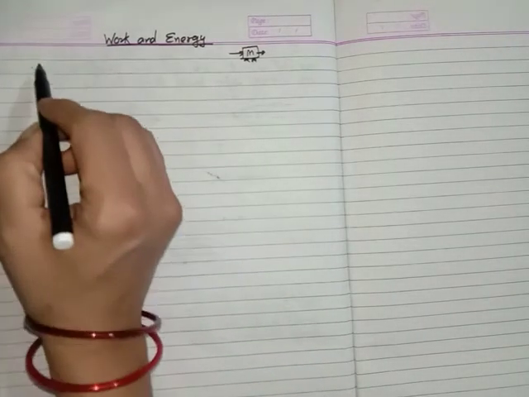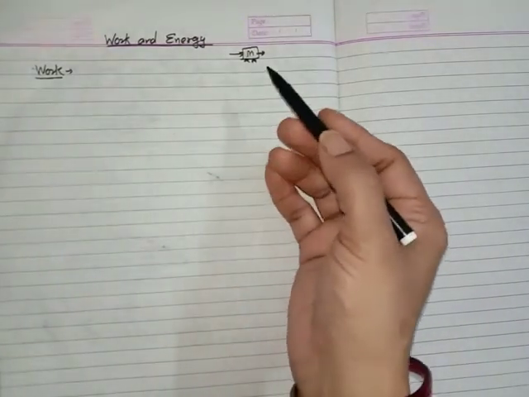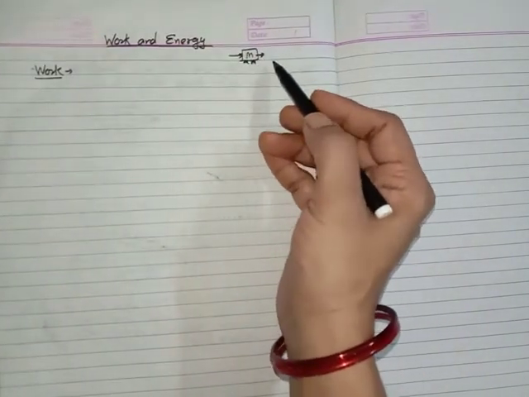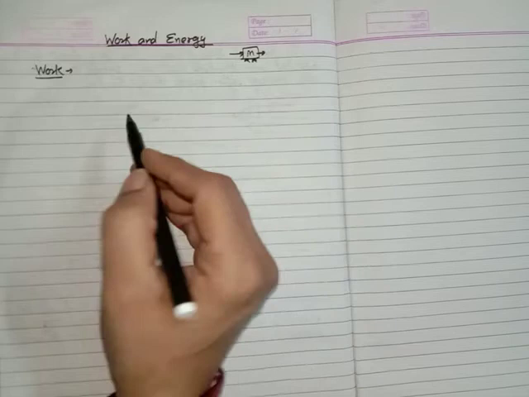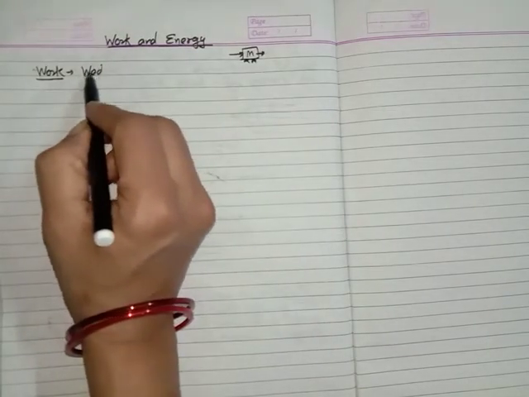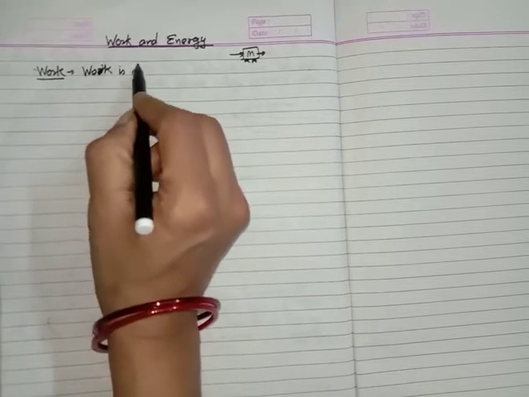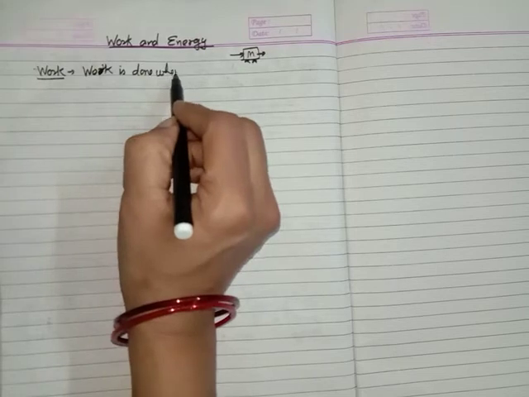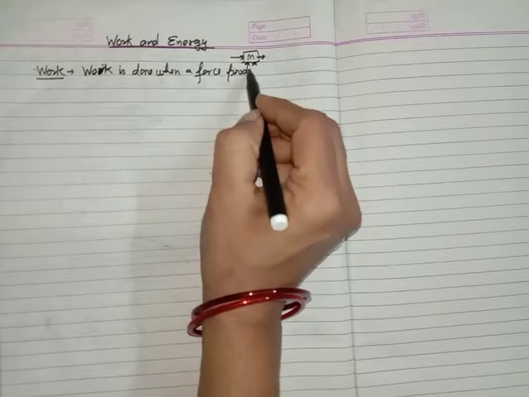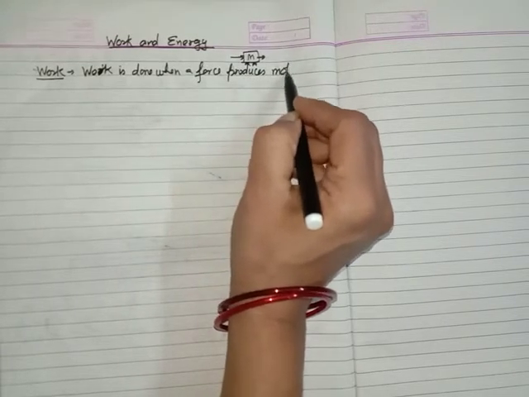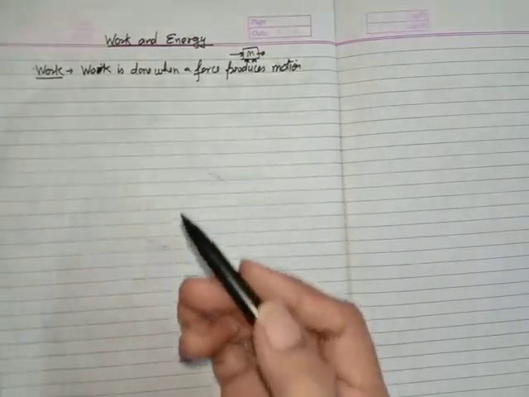So first of all, we are going to write the definition of work. I explained to you that when we exert a force on a body and it travels through some distance, then we say that we are doing some work. It means work is done when a force produces motion. When force produces motion in a body, then we say that the work is done.